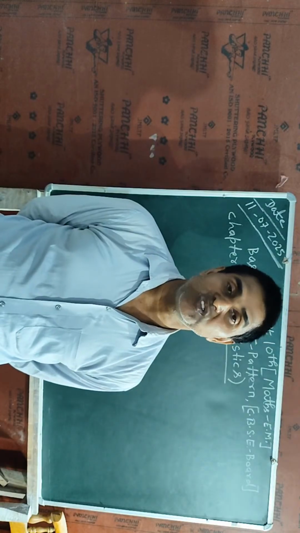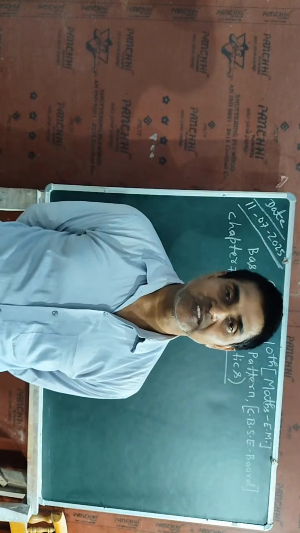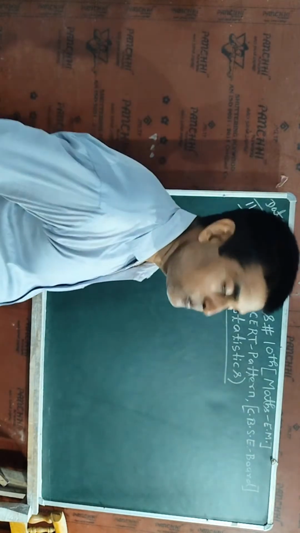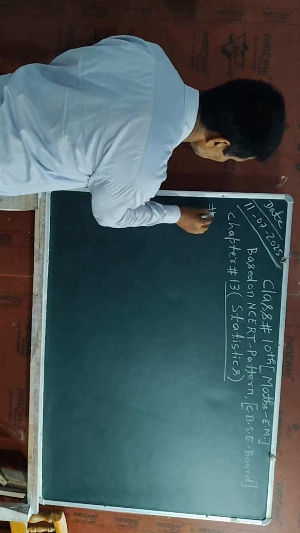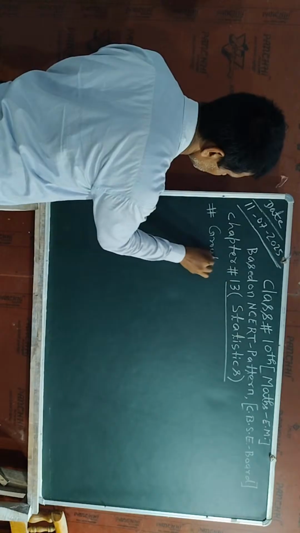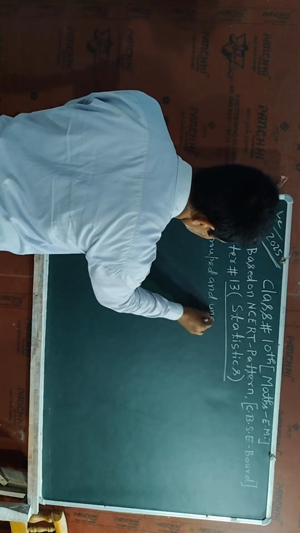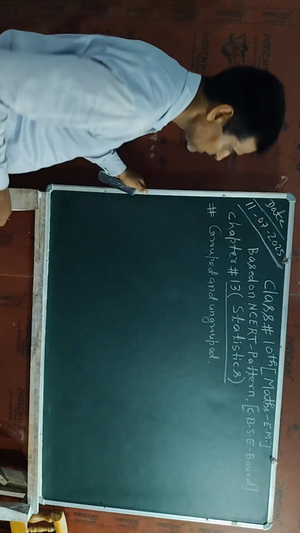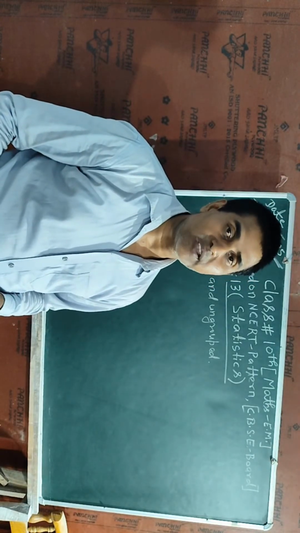Okay students, so positively I am going to explain the concept; the topic name is statistics. Now first of all I am going to explain about statistics. The first topic I will explain will be grouped and ungrouped data. So I have these two kinds of information, and in this case I will find the arithmetic mean of